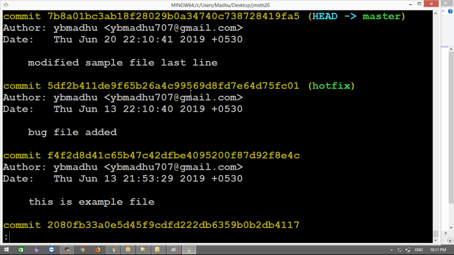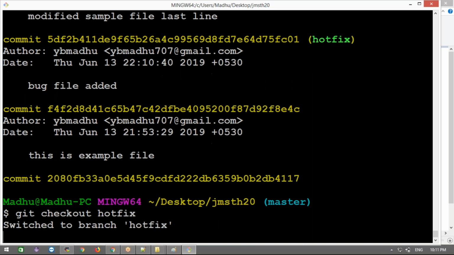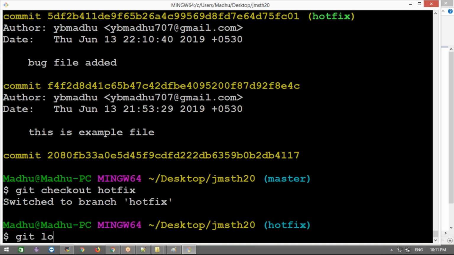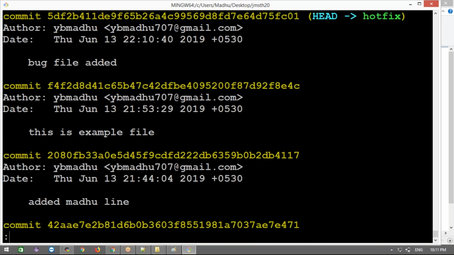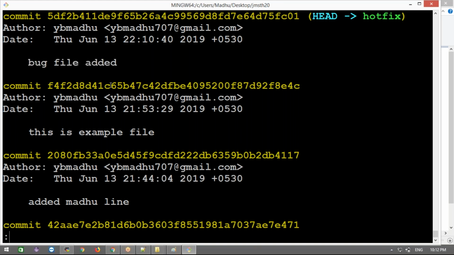Now what I will do, I'm going to check out the hotfix branch. How to check out the hotfix branch? git checkout hotfix. Okay, now I'm in the hotfix branch. See the git log here. There is no last line here, right? The sample file added. I need to apply that message here.